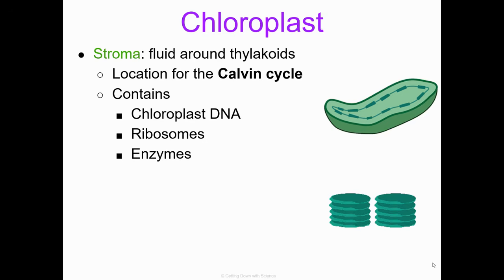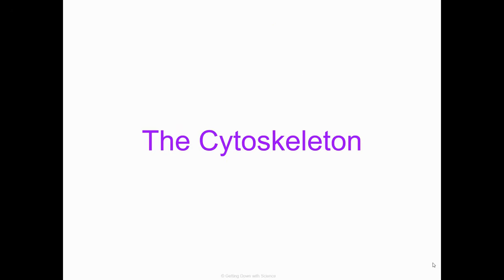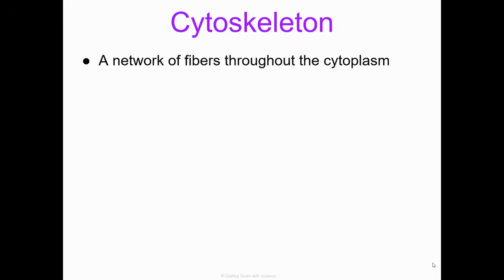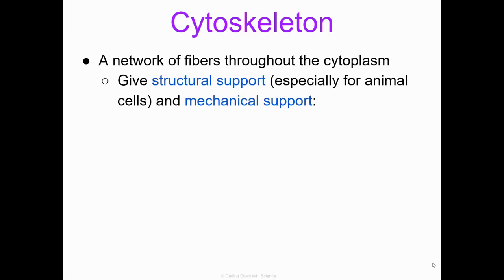All right, that's it though for the energy organelles. So now we've covered all of our organelles, and now we're going to delve into components of the cytoskeleton. So to start off, the cytoskeleton is just a network of fibers throughout the cytoplasm that give both structural and mechanical support, especially for animal cells.